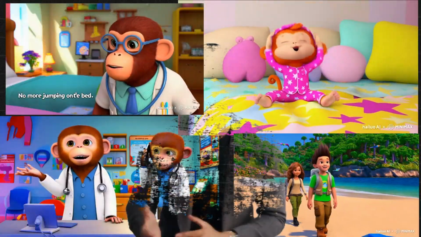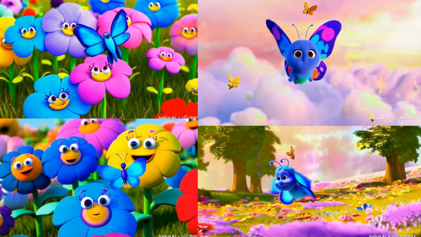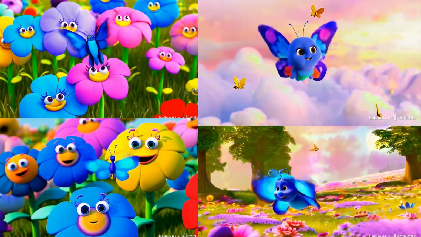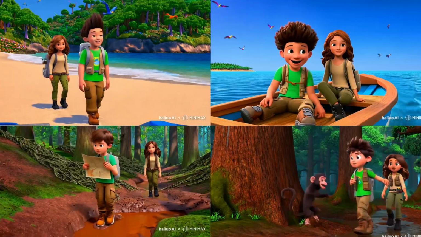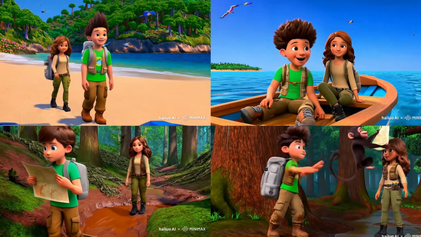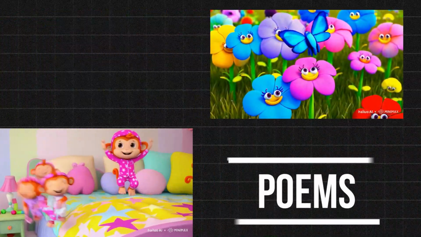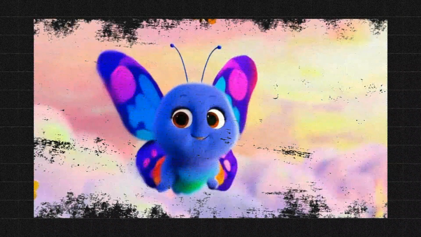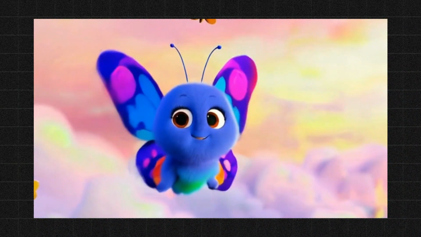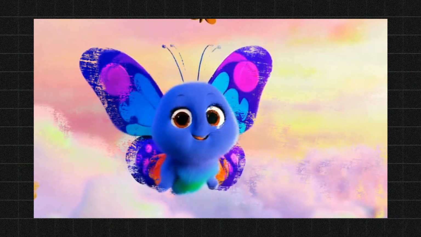Today, I'm going to show you how to create totally unique animated poems with the help of AI. These will be completely new and entirely original. Just like we learned to make animated cartoons with AI in the last video, today we're going to do the same with poems. Let me show you the animated poem video we'll be creating together today. By the end of this, you'll know exactly how to make it.